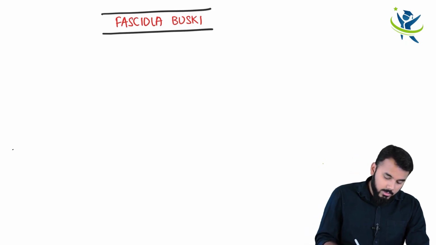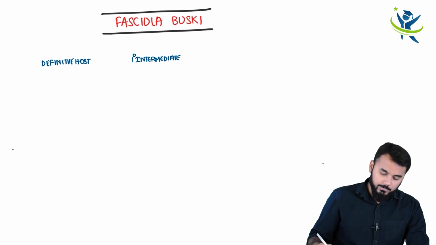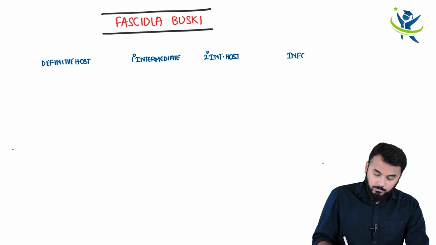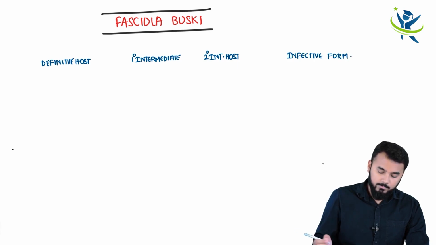So we shall be looking at what will be the definitive host, the primary intermediate host, and we shall be discussing the secondary intermediate host, as well as the infective form.